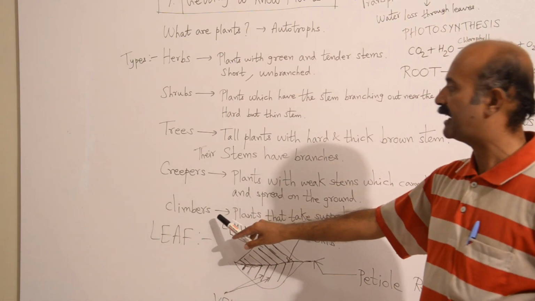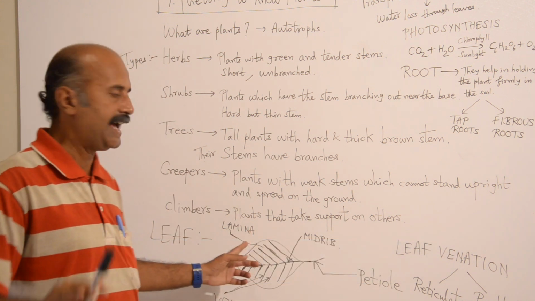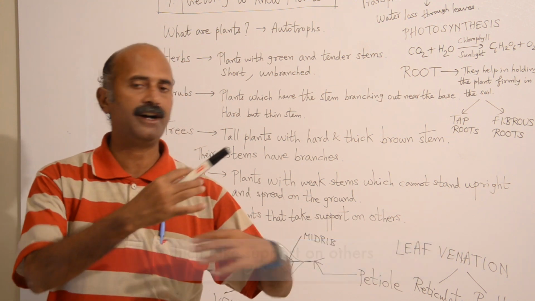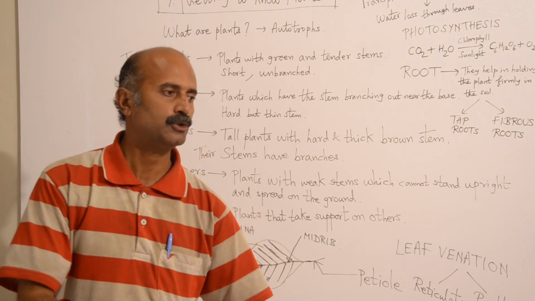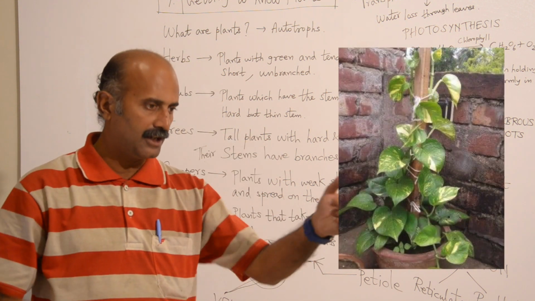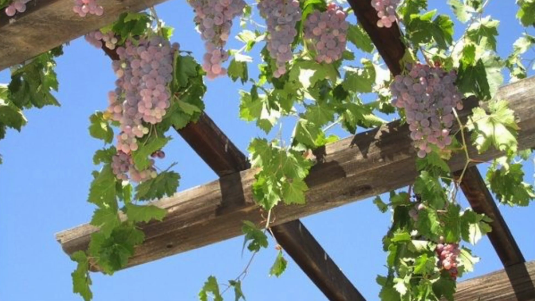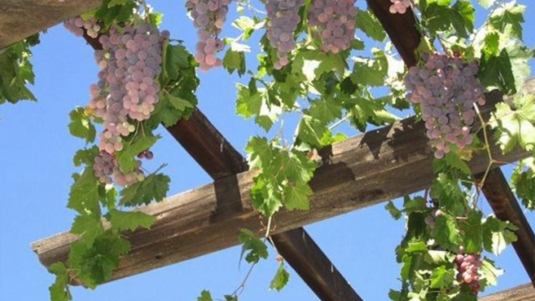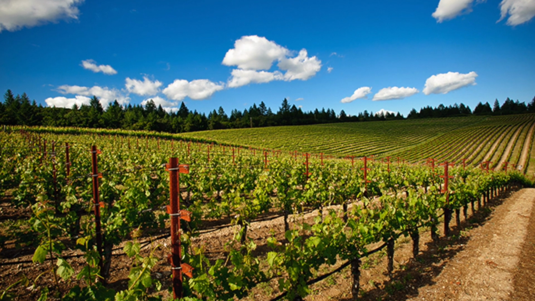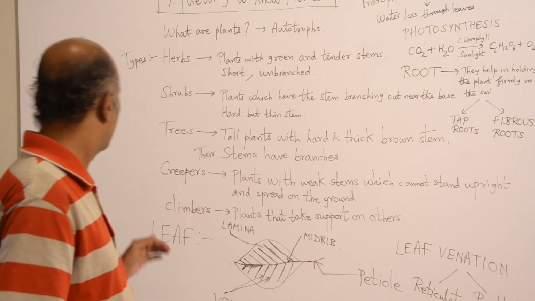Then we come to climbers. What do you mean by climbers? Climbers are plants that take support on others. Like say, for example, the creeper is going on the ground. Suppose you put a stick and you rotate it, it will start growing over the stick. For example, grapes, the grapevines. That's why you have seen the vineyards have a lot of sticks, so that the grapevines keep climbing over the sticks. That's why they are known as climbers.